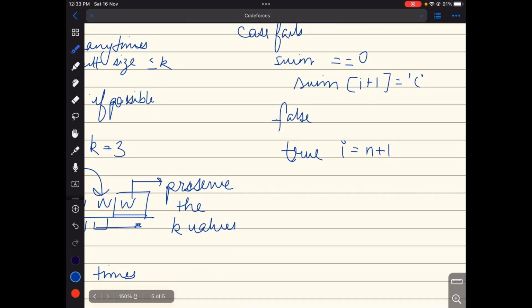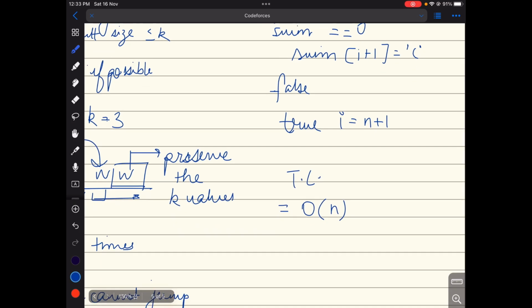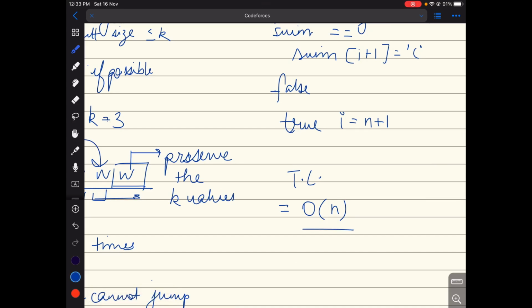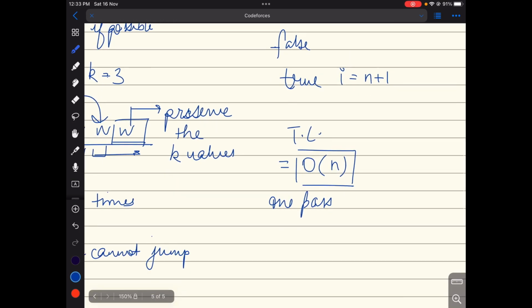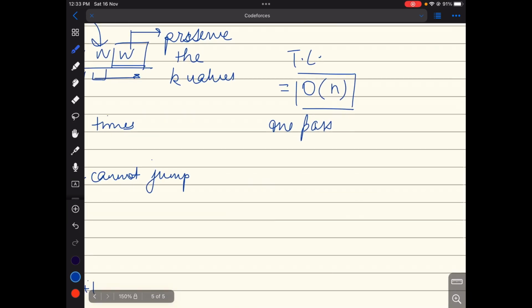Now coming to the time complexity of this case, the time complexity would be order of n, since we are running the loop only once, and in one pass we are able to solve this particular question. So that is one thing what we can do.